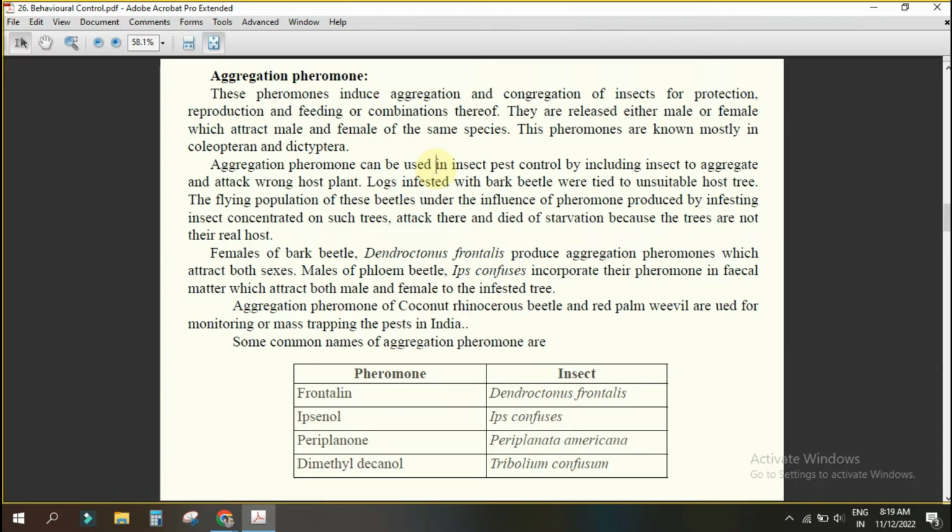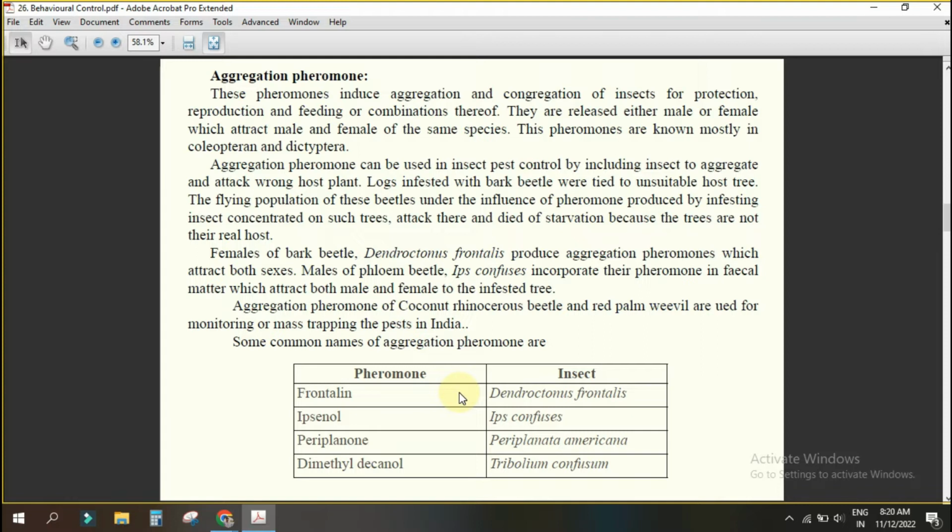How can you use that one? We can take the insect to the field, and the other insects will go and aggregate there. That is one thing. Otherwise, what you can do? The pheromone you produce synthetically, and where you don't want the insect, keep it there. Understanding or not? Prepare this synthetically and keep it somewhere else so that they will be going there. Yes or no? They won't get their host.